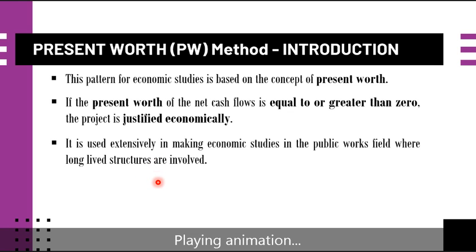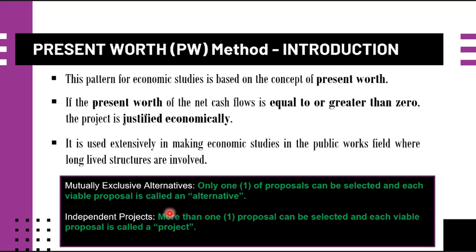So we have now this simple definition for some important terms here. For mutually exclusive alternatives, only one of the proposals can be selected, and each viable proposal is called an alternative.